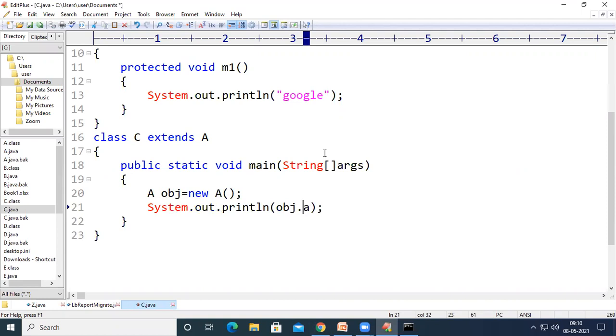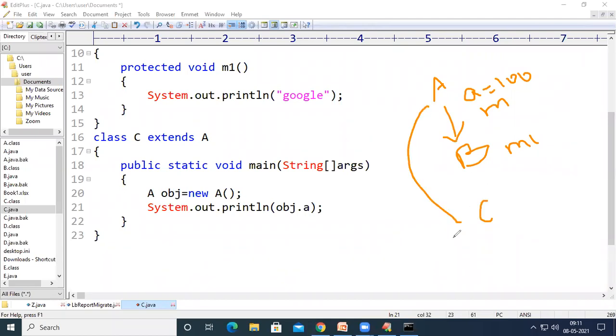See here what we have done. There is class A, and inside class A we have a variable A which is having the value of 100, and there is one method called as m, and there is one more class B which is having the method m1, where B is inherited from A, and at the same time we have one more class C, where C is also inherited from A, and C contains the main method in Java. Inside the main method we have created an object for class A, and the name of the object is obj, and then we are going to access the variable A. So let us see what will happen clearly.